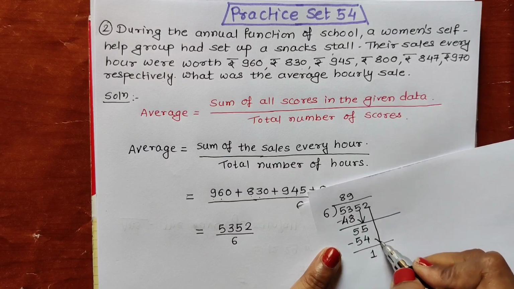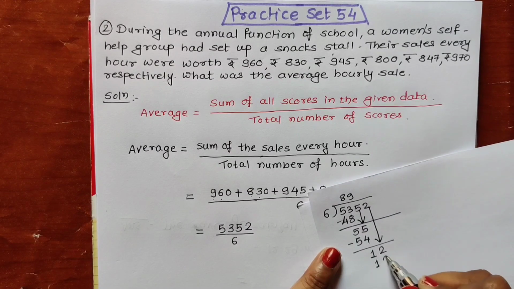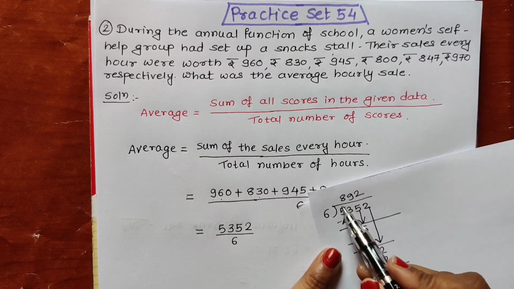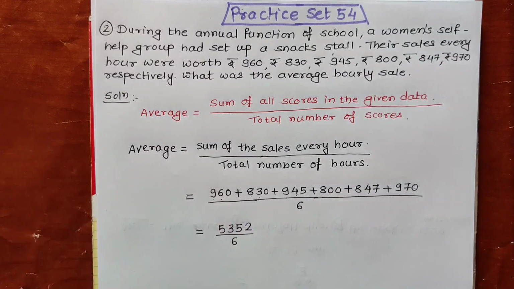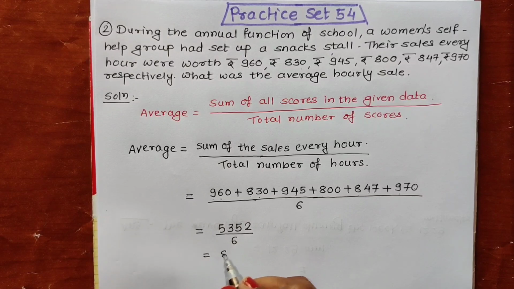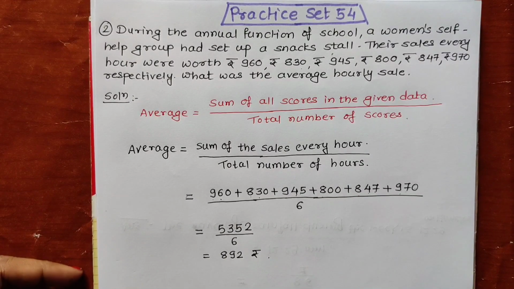Then we will put down this 2, 6 2s are 12. So in this way we have got 892 as the answer. This is in rupees. So in this way we have got the answer 892 rupees.